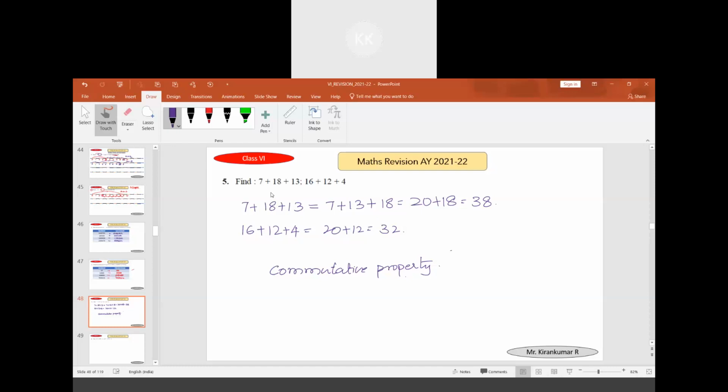But in this question, we are just changing these two numbers. I have just interchanged them. A plus B written as B plus A is the commutative property. So here 12 plus 4 can be written as 4 plus 12 so that you can do addition here. So this property is being used.